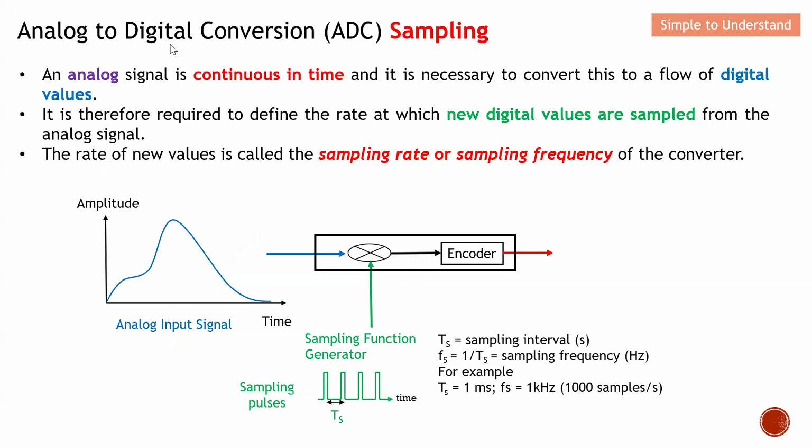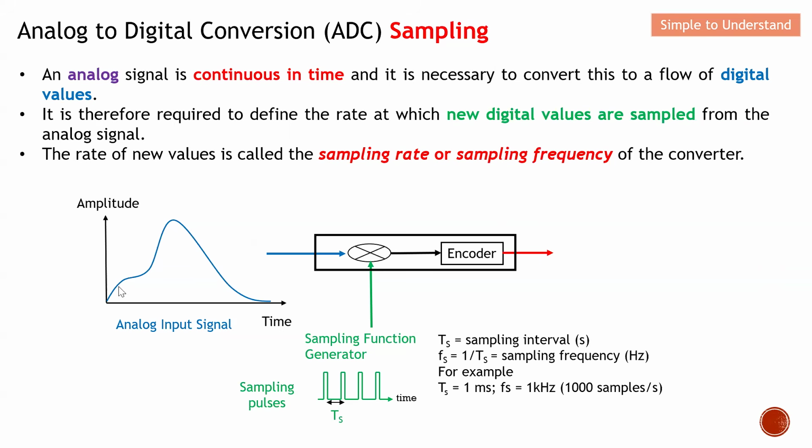Analog signals are continuous in time, as you can see from this diagram here, and it is necessary to convert this to a flow of digital values. So it is very important for us to define the rate at which new digital values are sampled from the analog signal. The rate of new values that we sample is called the sampling rate or sampling frequency. Let's take a look at this diagram here.